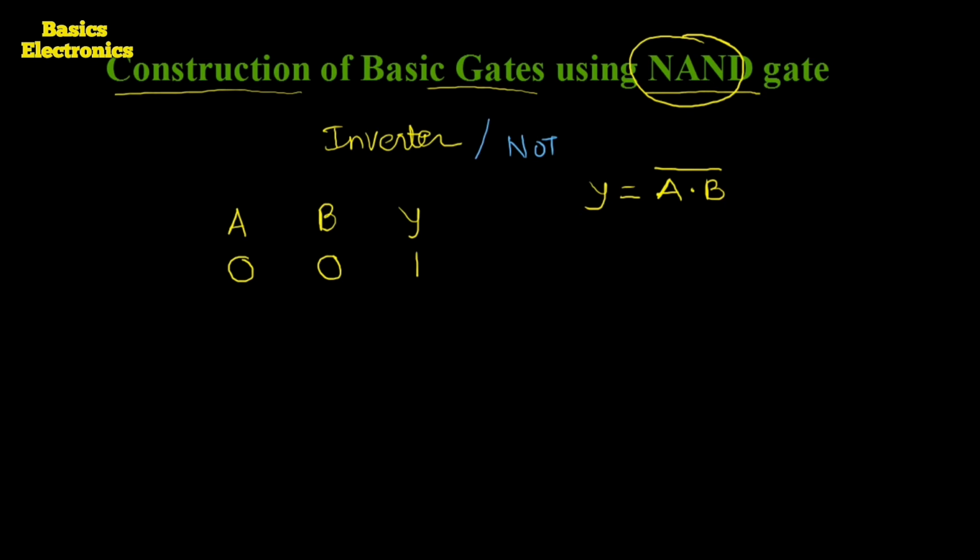Earlier we saw it, but once again we recall it: the NAND gate produces a logically high output when any one input is logically low or all inputs are logically low.